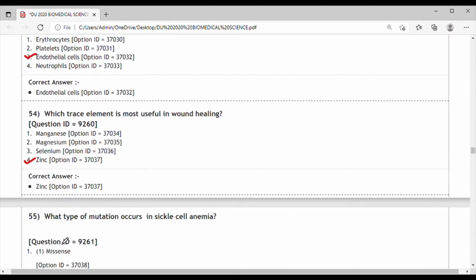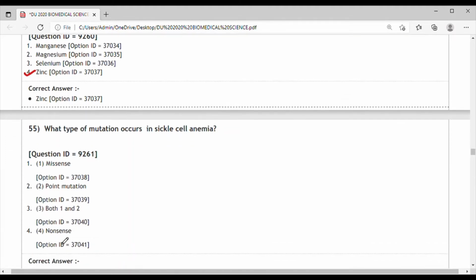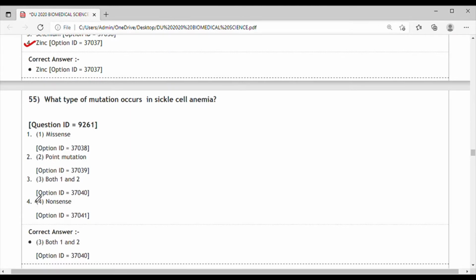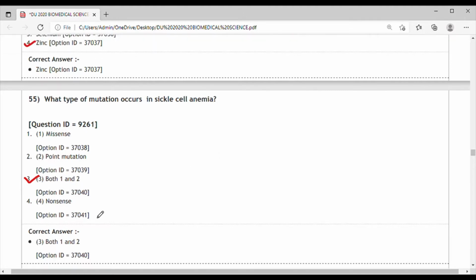Next question 55. Which type of mutation occurs in sickle cell anemia? First, it is the missense. Option 2, the point mutation. Option 3, both 1 and 2. Option 4, nonsense mutation. The correct answer for this is option 3, both 1 and 2, missense and point mutation. Nonsense mutation is a type of mutation in which there is the involvement of a stop codon, and sickle cell anemia is an example of missense mutation and point mutation.